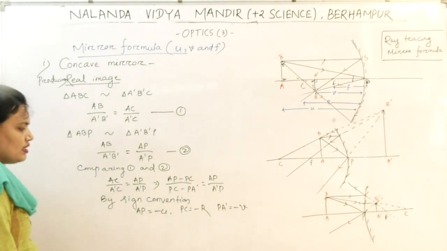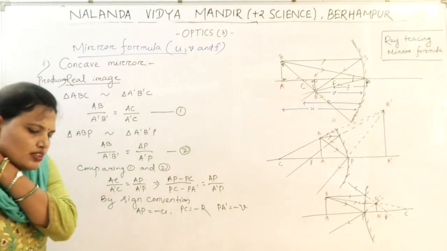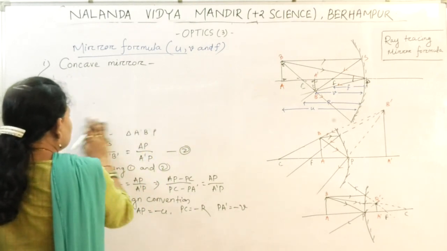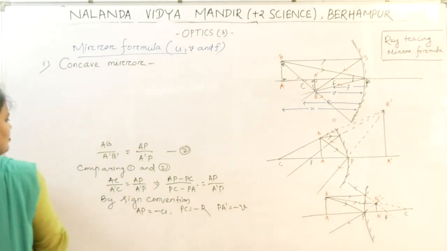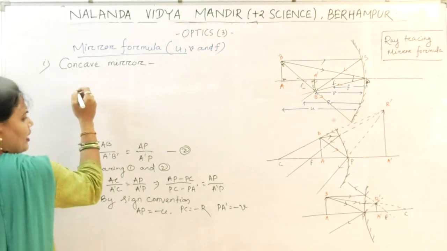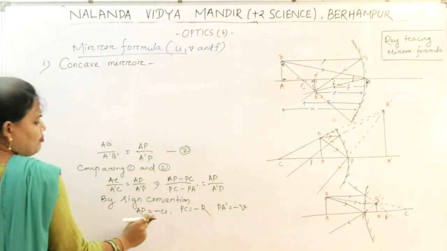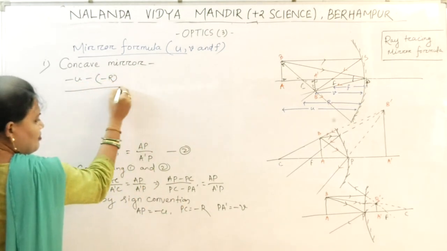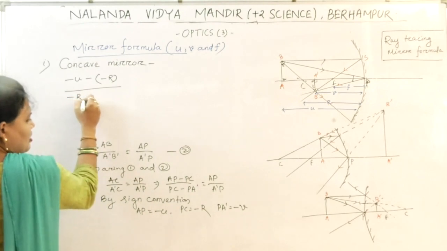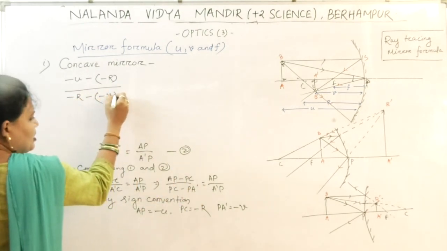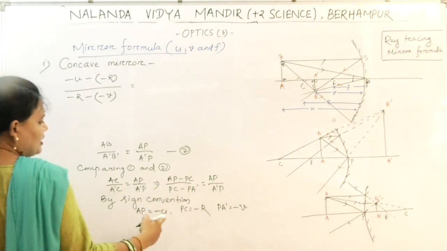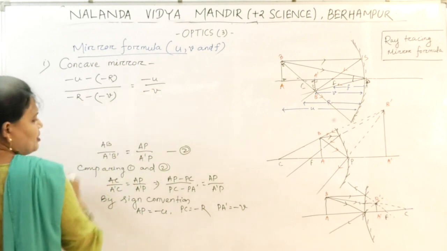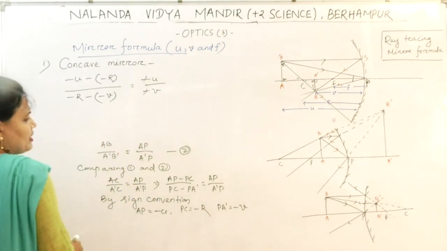Now let us put all these values here. AP minus PC: AP is minus U, minus PC which is minus R, divided by PC minus PA dash, which is minus R minus of minus V, equals AP, which is minus U, by PA dash, which is minus V. So minus minus cancel.